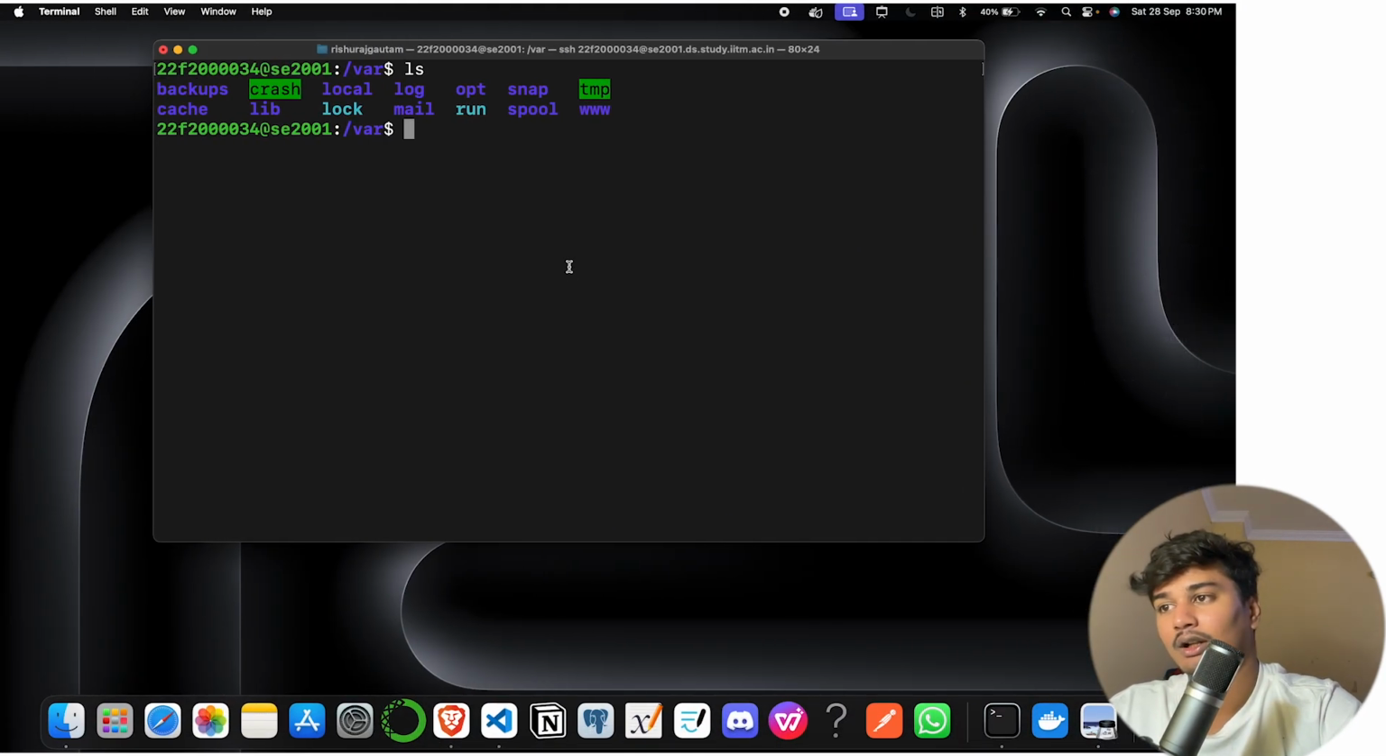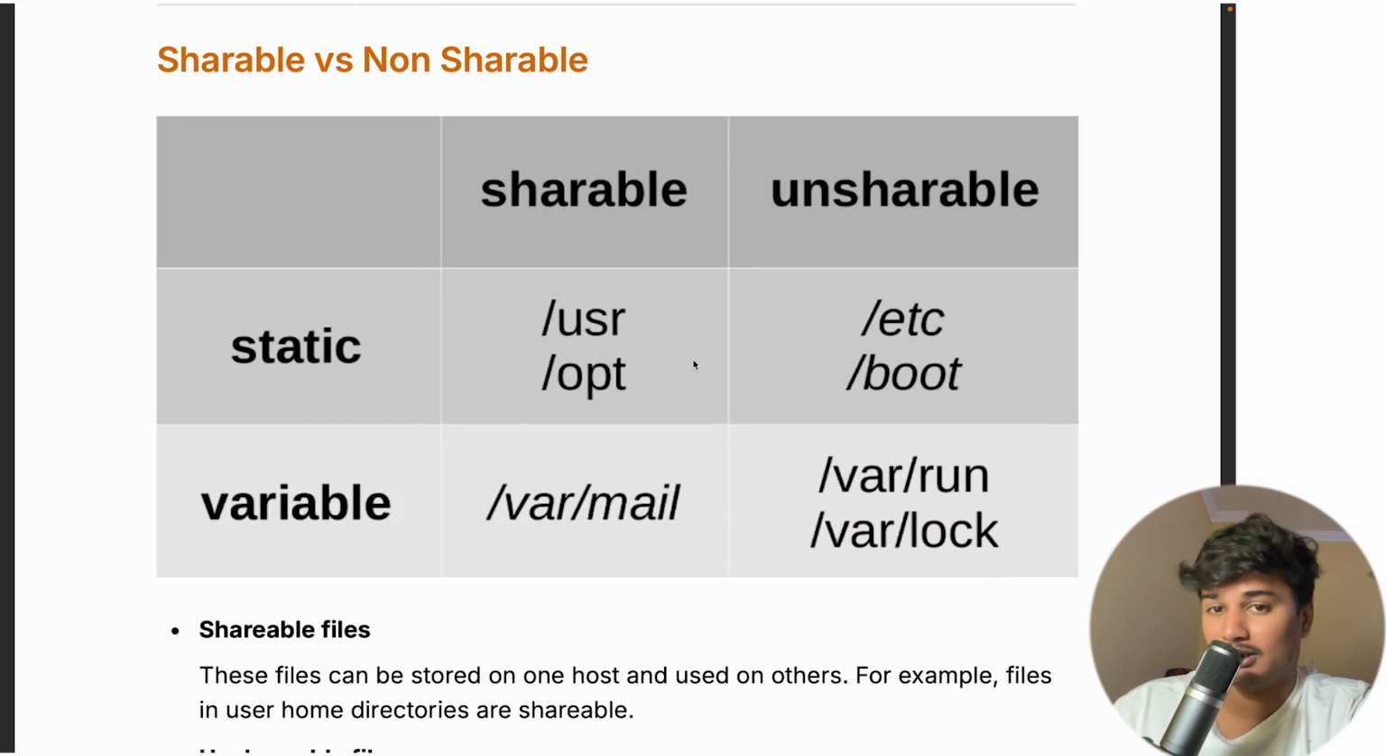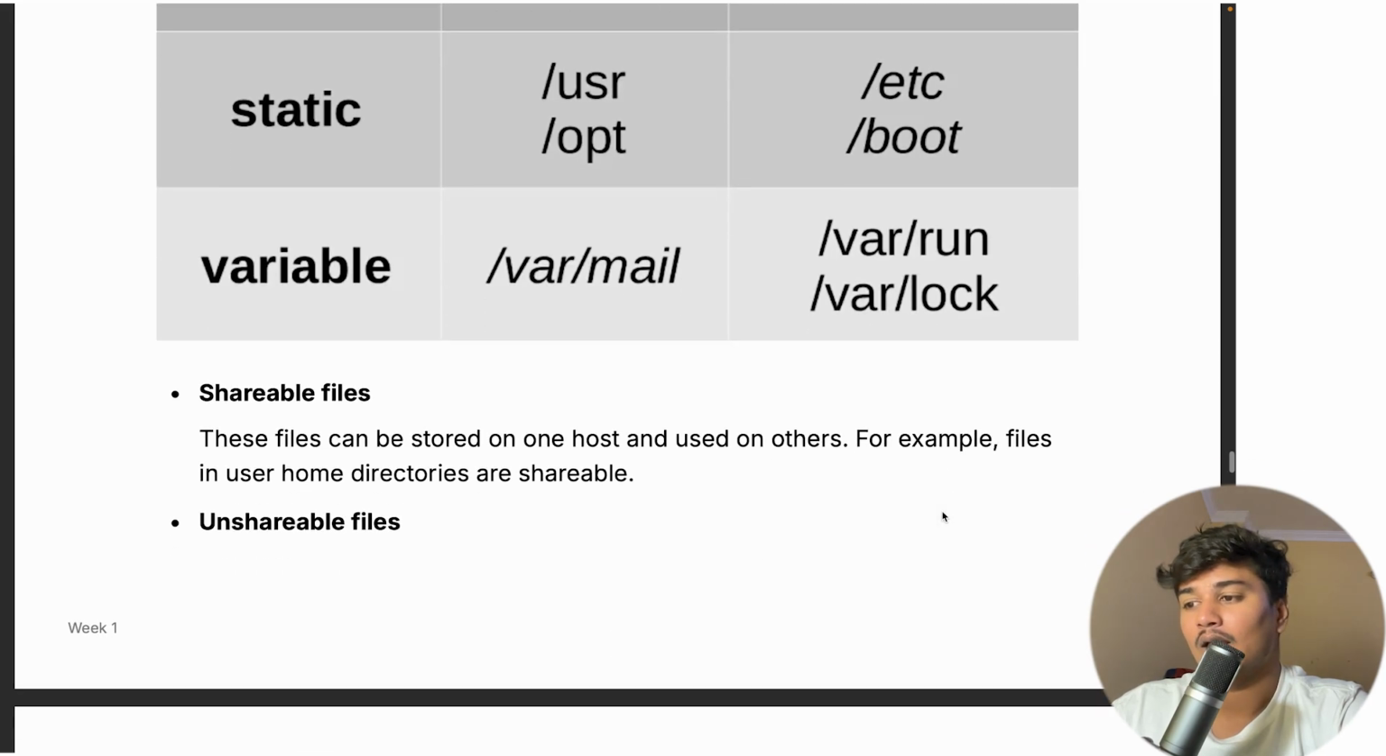Inside the var folder we have the mail folder, which is a shareable variable folder. It is variable, it can change. Whereas the unshareable folder is basically /etc. And /boot is also unshareable, and these both are static folders, that is, not shareable and not going to change. And there are variable folders that are not shareable but are going to change: /var/run and /var/lock.